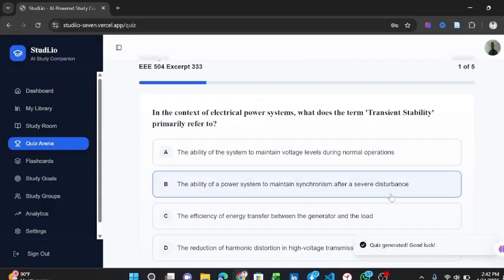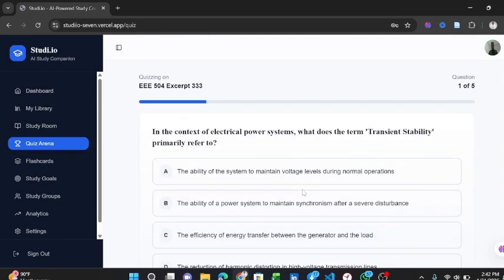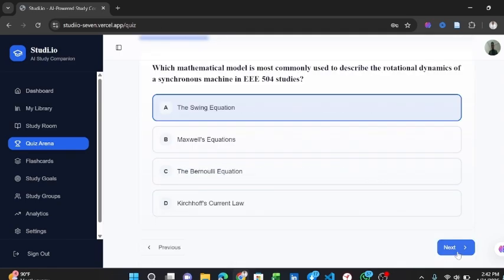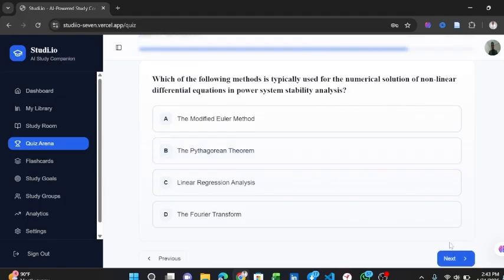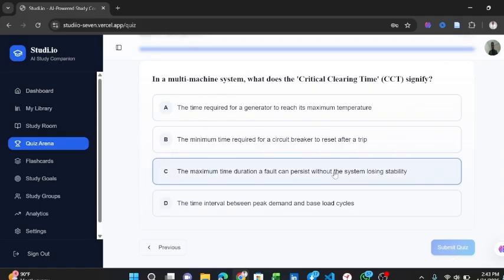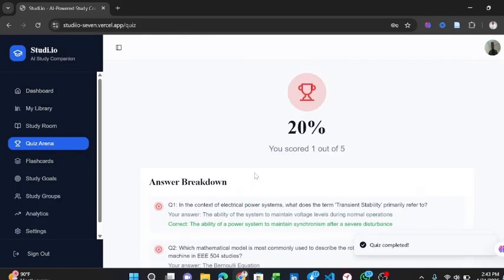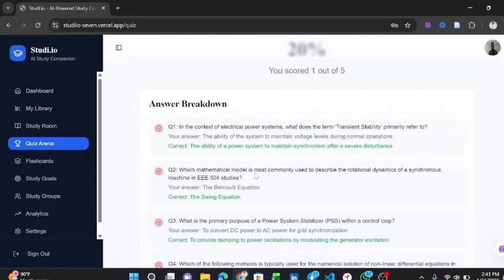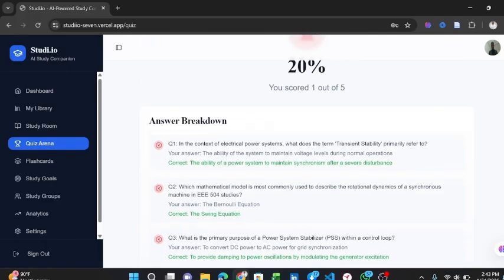As you can see, the quiz has been generated. Now, because of our time, I'll just select random answers. As you can see, it generates different quizzes, and I'll click on submit. And at the end of the quiz, the AI will evaluate my performance, providing both my mistakes and the corrected answers.